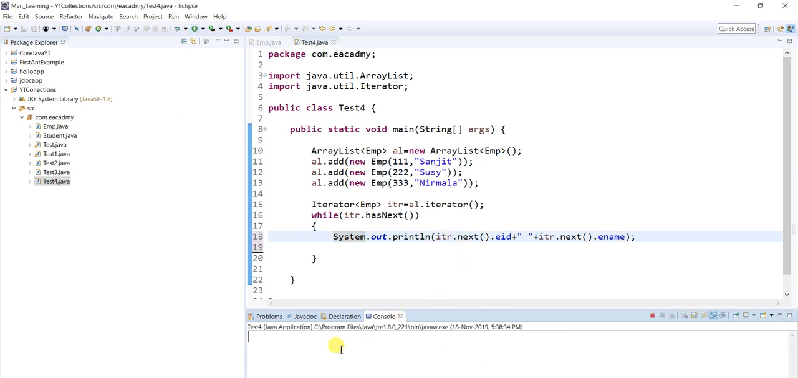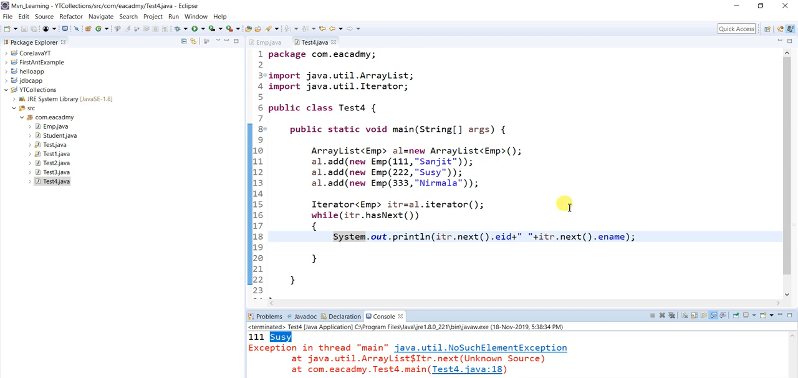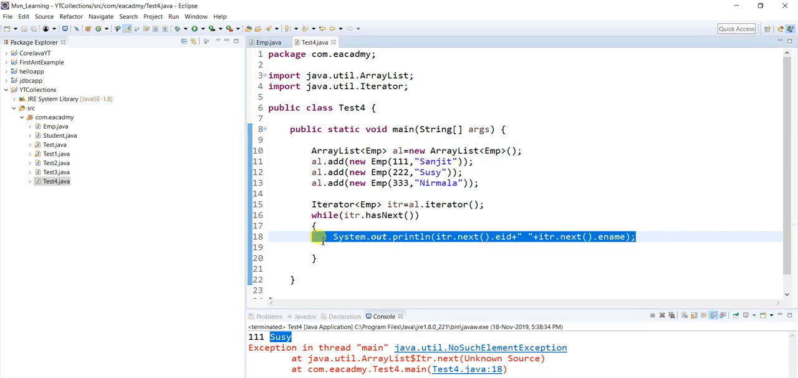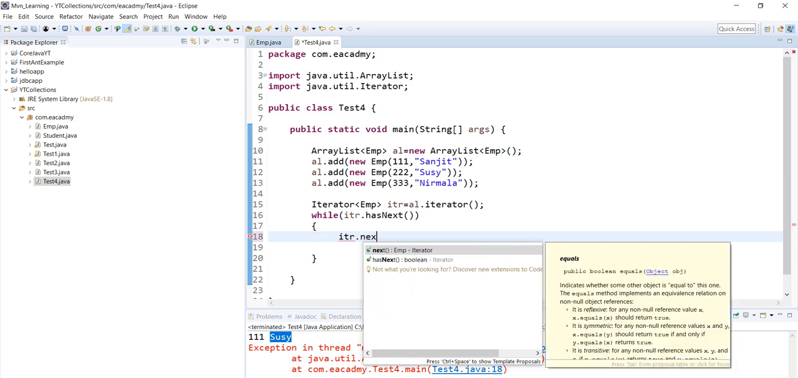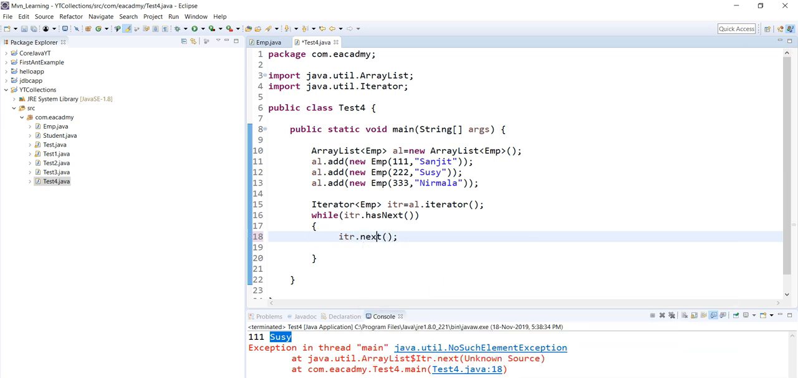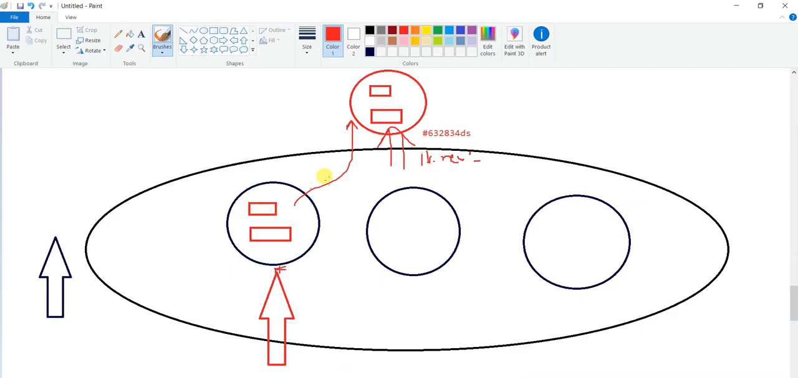So how to fix that? If you try to run this code, we are getting exceptions, right? That's not the correct output. So how to fix that? Let's come back to the basics. If I'm writing itr.next, it's going to return an employee object. So what I'm going to do is store this in an employee object, meaning it's going to return me this employee object, right?